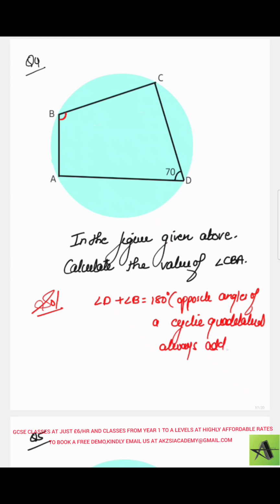So angle D plus angle B equals 180 degrees. If they add up to 180 degrees, angle B will be 180 minus 70, which is